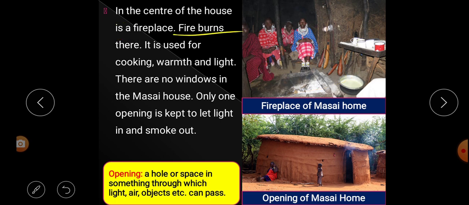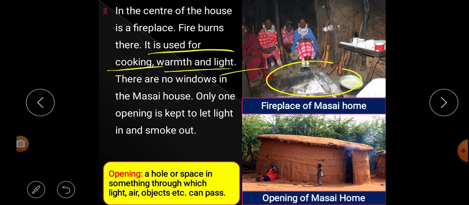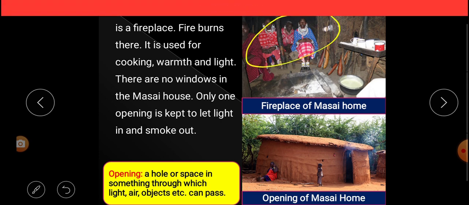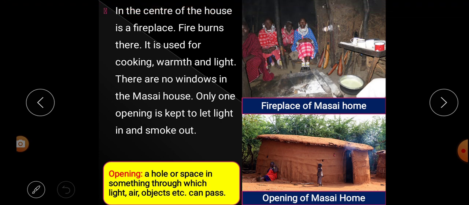So it is in the center of the house. And fire burns there. Fire burns here, where? In the center of the house. It is used for cooking, warmth and light. That means this fire is used for what? Cooking food. Or look at the women here. They are what? Warming their bodies. So it is used for cooking, warmth and for light. As there is no light for them, they burn fire and through that fire they make light.